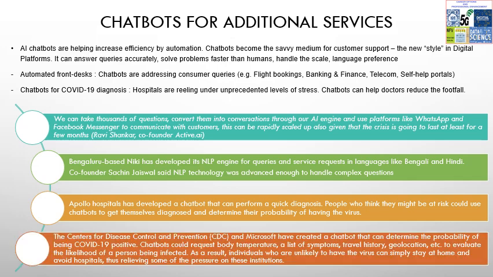The Center for Disease Control and Prevention, CDC, and Microsoft have created a chatbot that can determine the probability of being COVID-19 positive. The chatbot can request body temperature, list of symptoms, travel history, geolocation, etc., all this basic information, to evaluate the likelihood, the probability, of a person being infected. As a result, individuals who are unlikely to have the virus can simply stay at home. So this is another example of how chatbots have provided their social service during these difficult times of the pandemic.